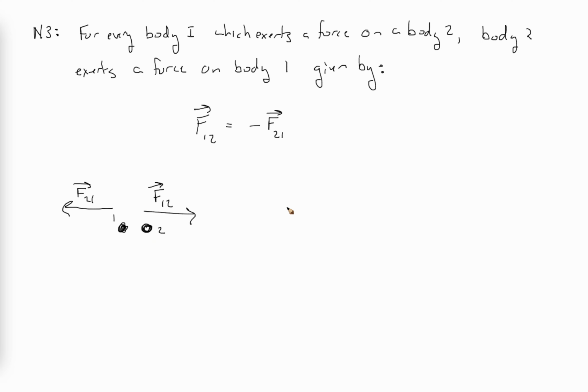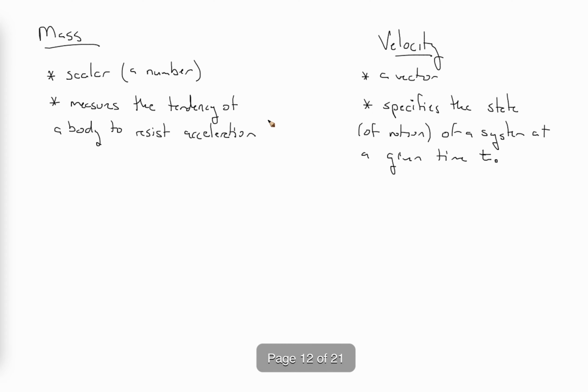Okay, so those are Newton's laws. So from Newton's laws, what kinds of things have we discovered? Well, our goal was to try to figure out exactly what we mean by mass, velocity, momentum, and energy, and we've discovered two of those.